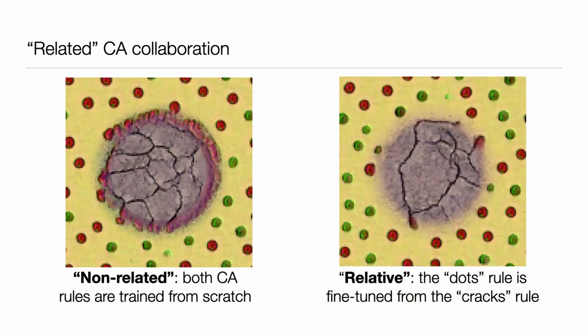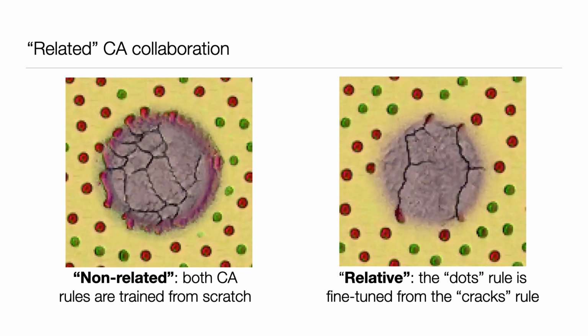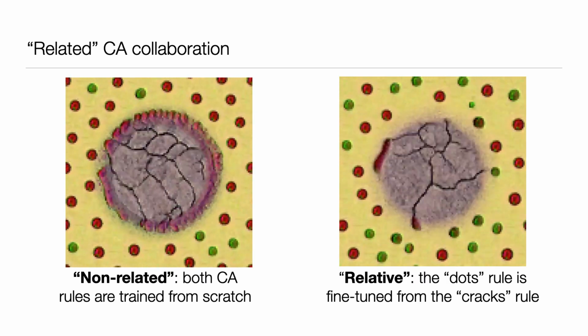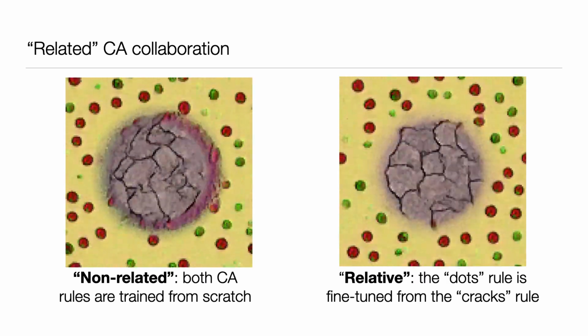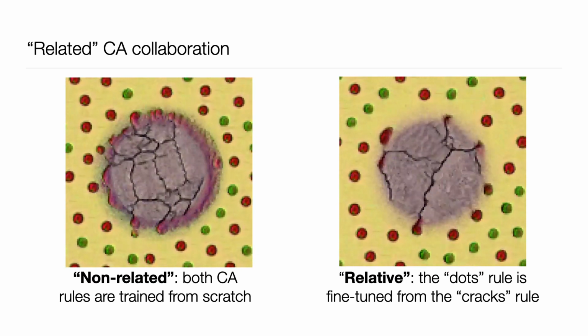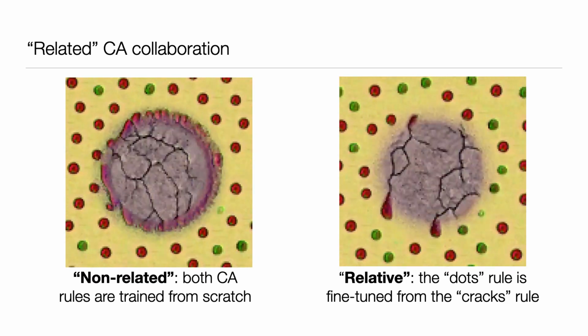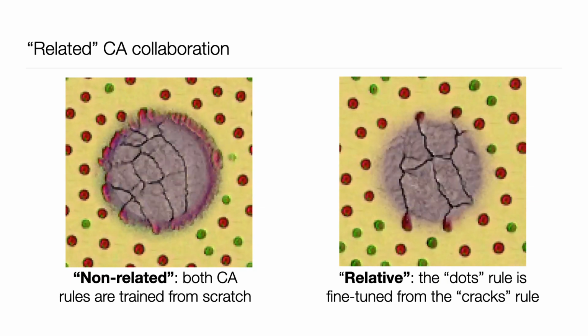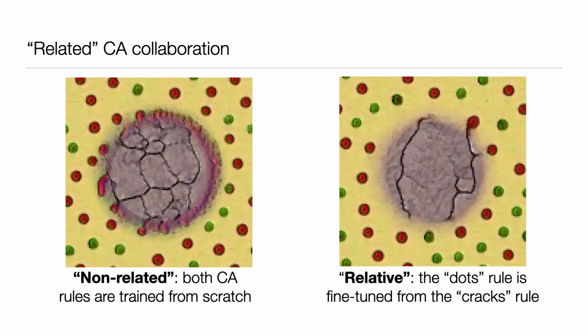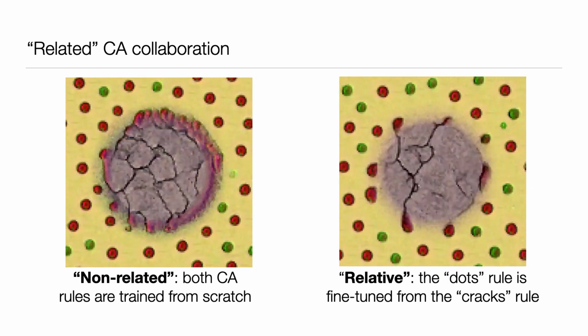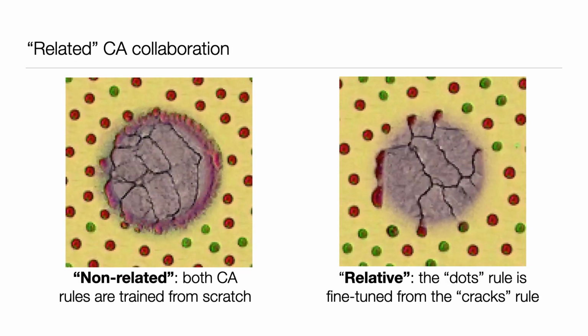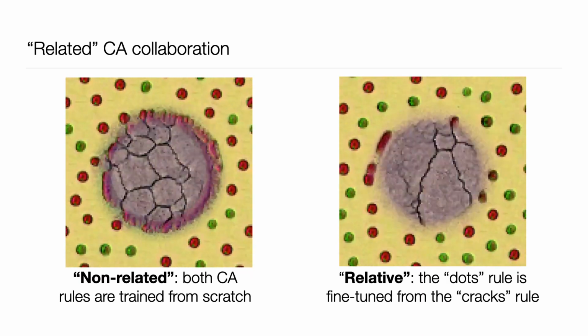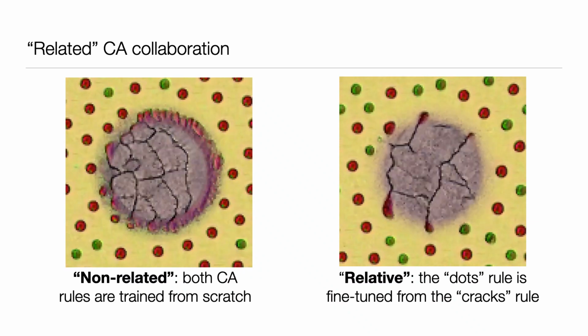In this experiment, we combined 2 different cellular automata rules on the same grid. The boundary region executes a weighted combination of those 2 rules. We observe the capability of related CAs to produce smooth transition regions, where patterns seeded by one rule continue into another. We call rules related if one of them is a fine-tuned version of another, or if they share a common ancestor.